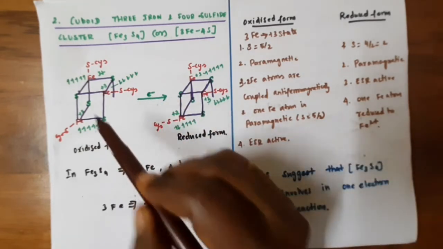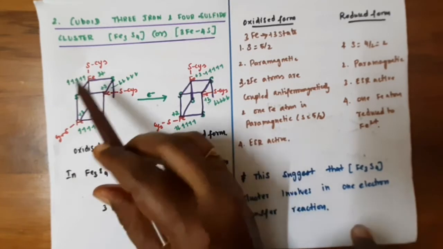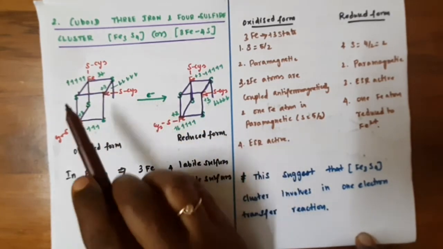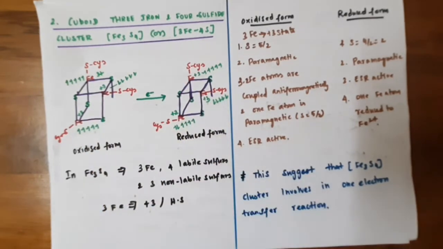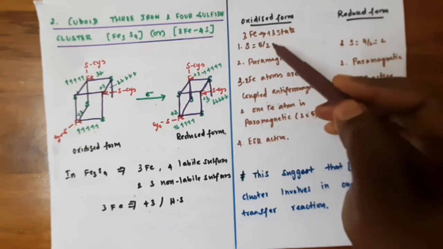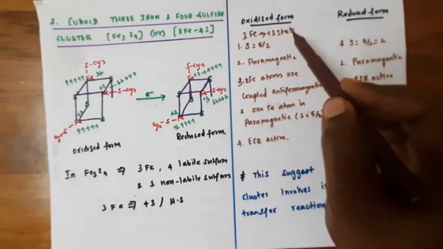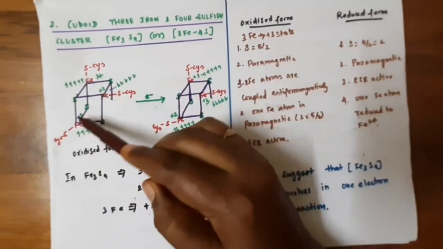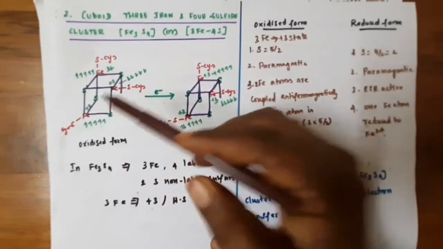All the Fe atoms are in the +3 state, so during the reduction reaction, one of the Fe gets reduced to Fe2+. So let's see the oxidized and reduced form. In the oxidized form, all 3 iron atoms are in the +3 state.